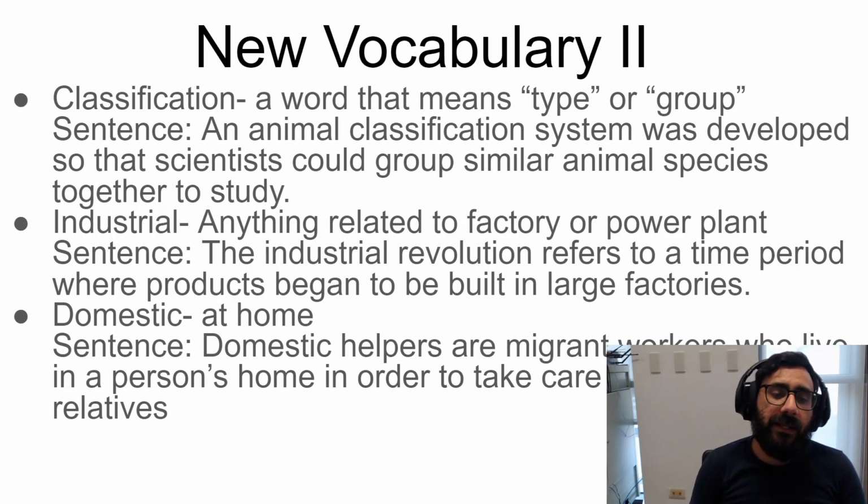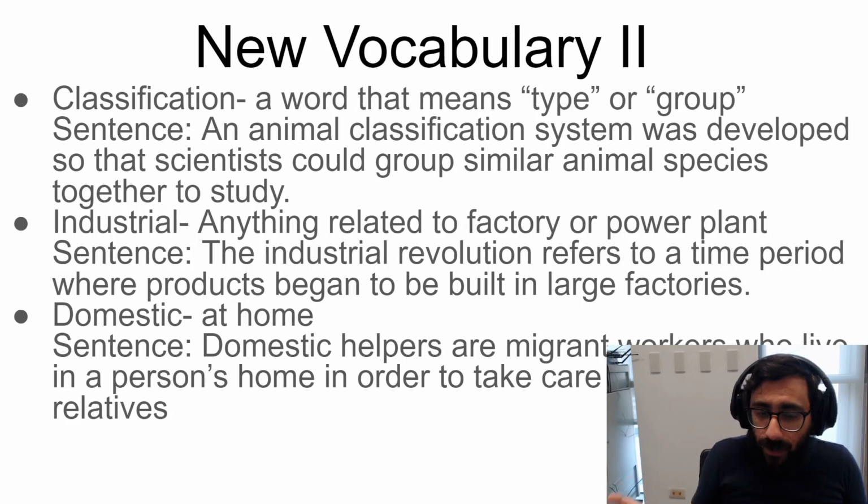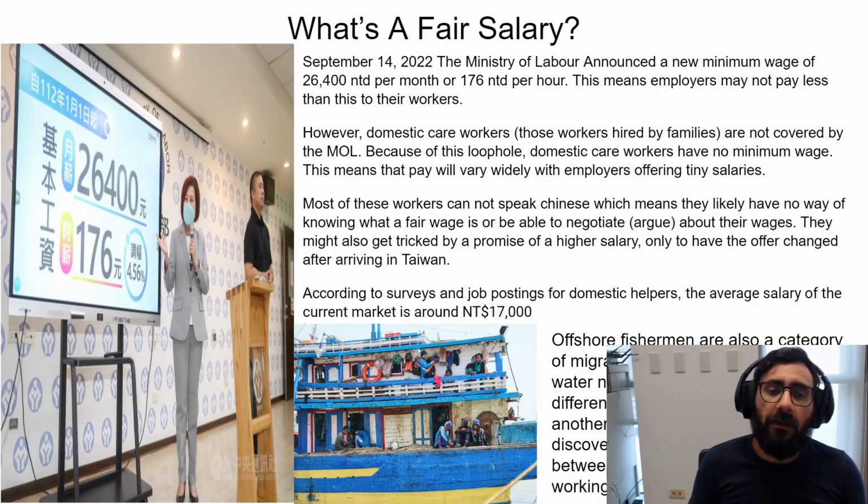Okay. And the last one is the word domestic. Domestic just means home or at home. So here's an example sentence. Domestic helpers are migrant workers who live in another person's home in order to take care of their elderly relatives. That is a domestic helper because they live in the home. That's domestic, at home. So if I ask you, what kind of helpers are the migrant workers that have to live inside someone's home? You will say, oh, I remember, it's domestic because there's home. Domestic, home. Okay.